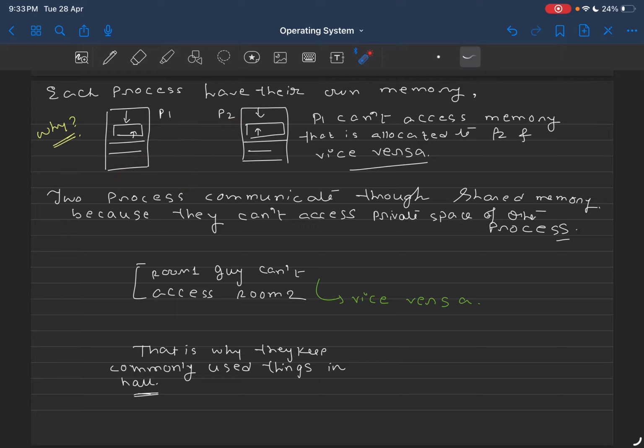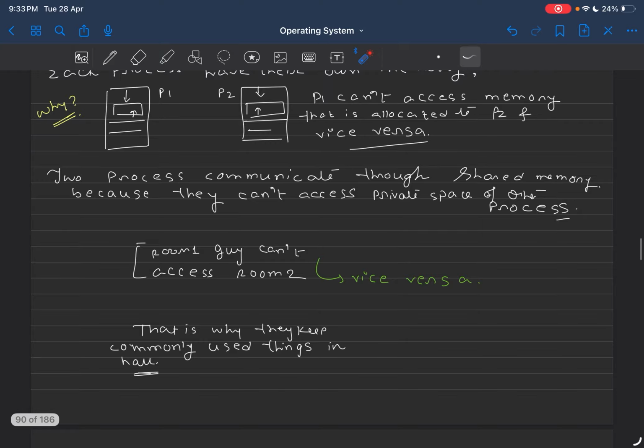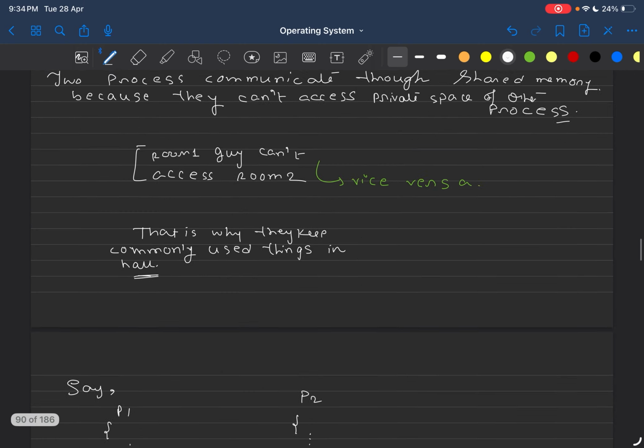Alright. So two processes communicate through shared memory, that I have already explained, because they cannot access the private space of other processes. That is what I have just explained. Alright. So this room 1 guy cannot access room 2, the room 2 guy cannot access room 1, that I have explained with that analogy. Alright. So that is why they keep commonly used things in the hall, like a mobile charger or water bottle. Alright. So let's move to the next part.